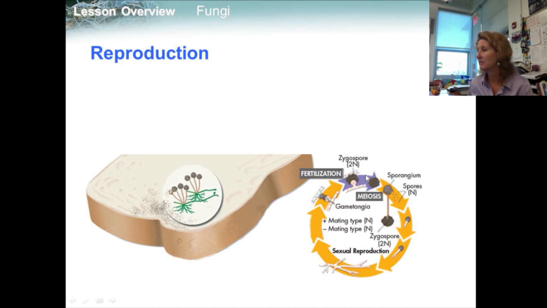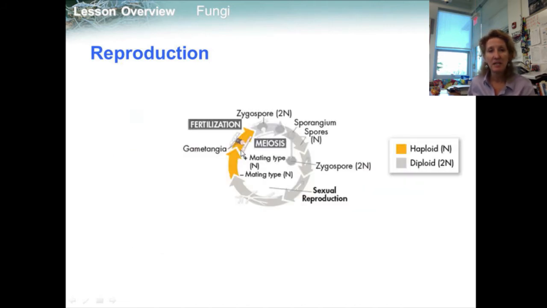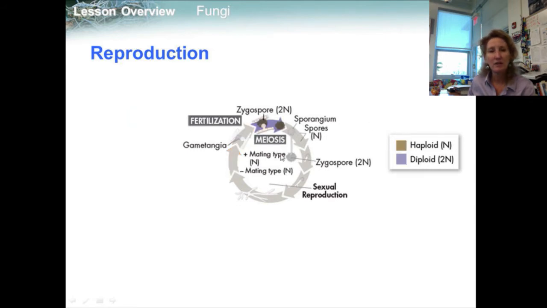Sexual reproduction, let's go through this one step at a time, in fungi often involves 2 different mating types. One mating type is called plus, and the other is called minus. Plus and minus, see down here. There they are, mating types, plus and minus. The plus and minus nuclei form pairs that divide as the mycelium grows. Many of the paired nuclei fuse to form diploid zygotes within a zygospore. Okay, they fuse to form diploid zygotes.